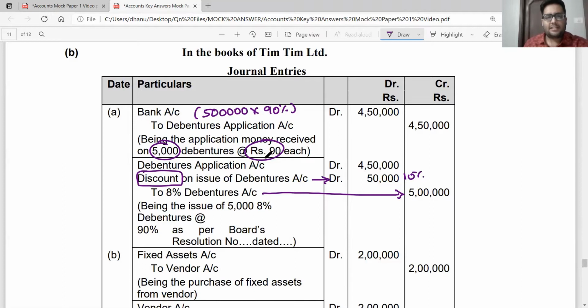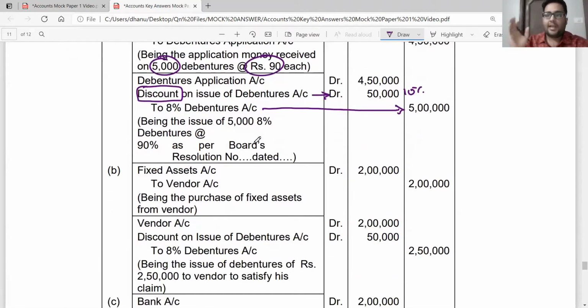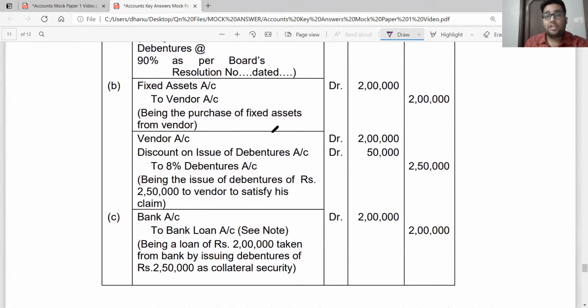Okay, sir. Next, this is the A category where I issued 5 lakh debentures to the public. Next, B category, I'm purchasing a fixed asset. So first I record the journal entry: purchase of fixed asset account debit to vendor account. Instead of vendor, you could also use creditor or the name of the vendor if given to you, 2 lakh rupees. Now I am giving debentures worth rupees 2,50,000 to this vendor.